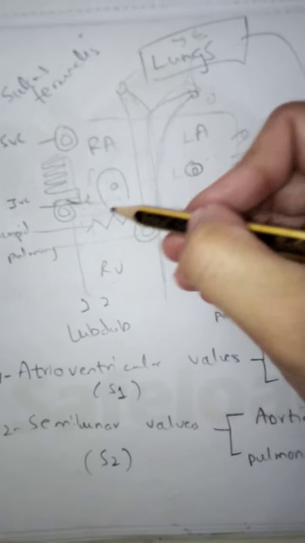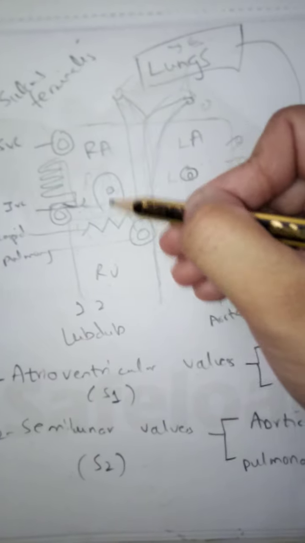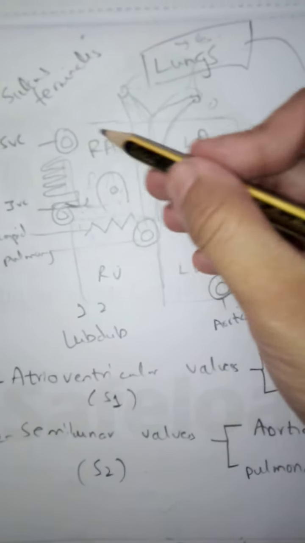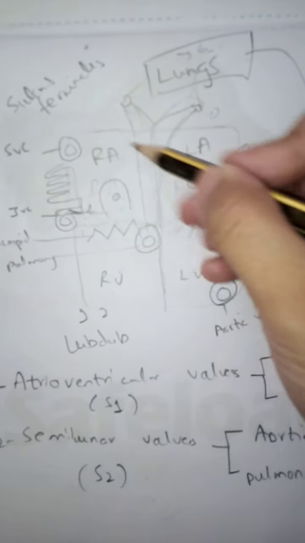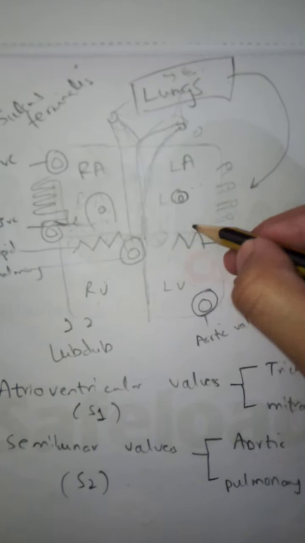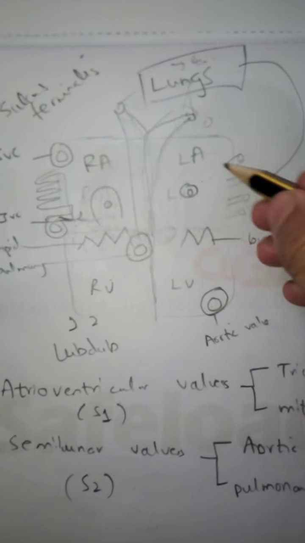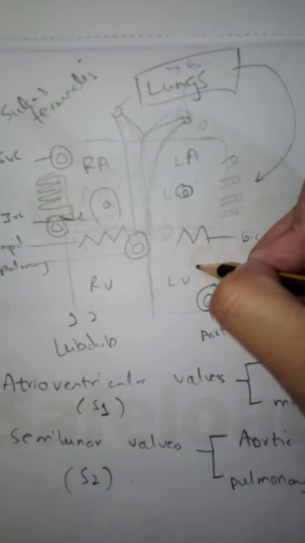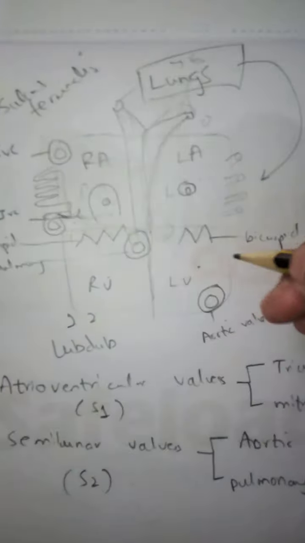If stenosis of the tricuspid valve occurs, the blood will not flow from the right atria to the right ventricle, and the right atria will be hypertrophied or enlarged. On the other hand, if there is mitral stenosis, there will be enlargement of the left atria, as the blood will not flow from the left atria to the left ventricle.